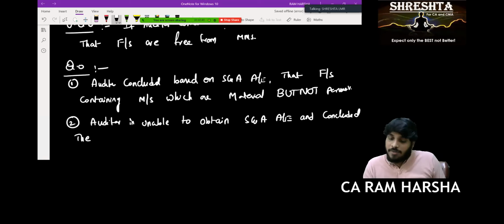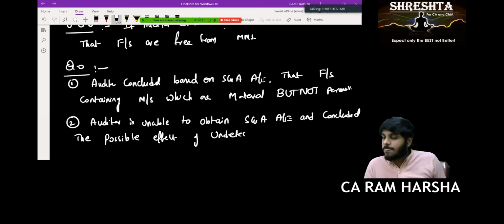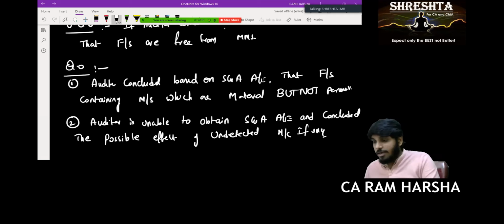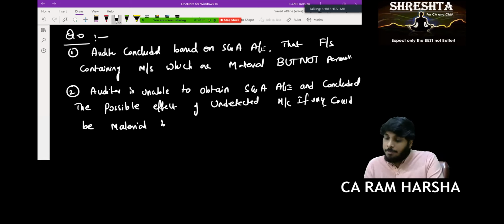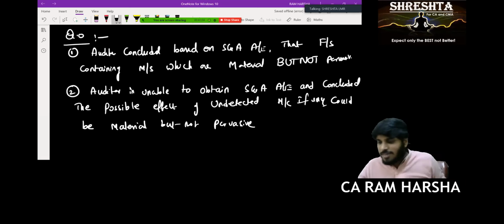The possible effect of undetected misstatement, if any, could be material but not pervasive. Yes or no? Yes, sir. Now the crux of the definition is here, where students generally get confused.